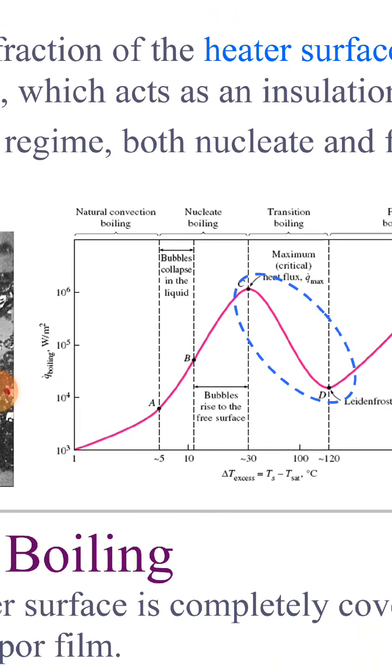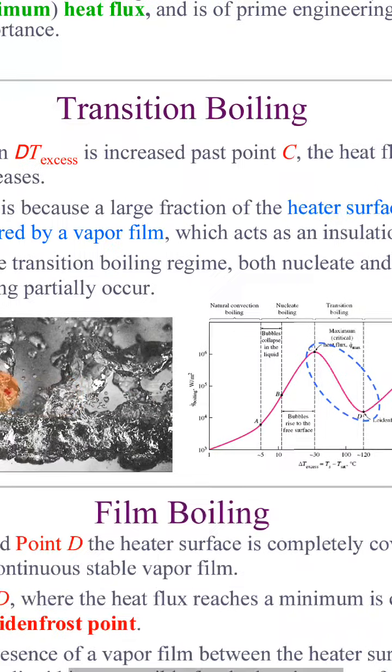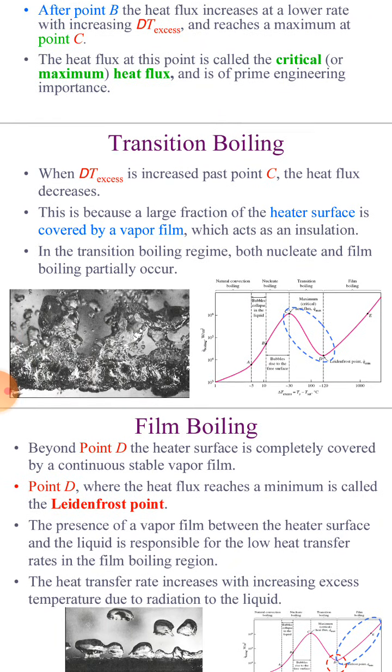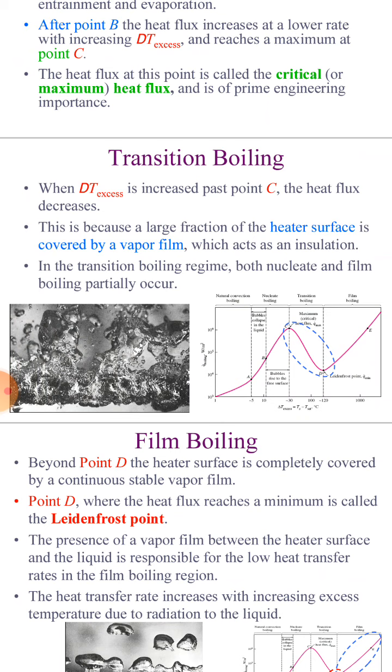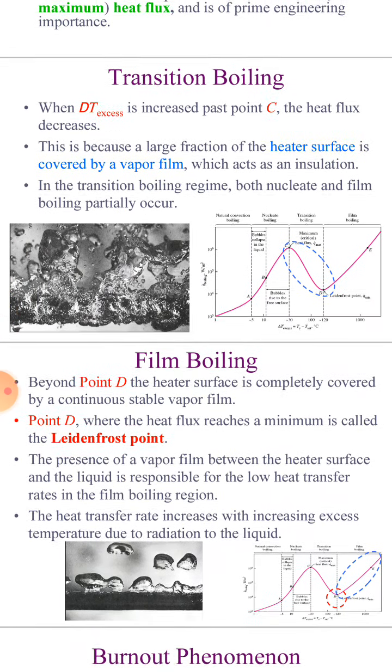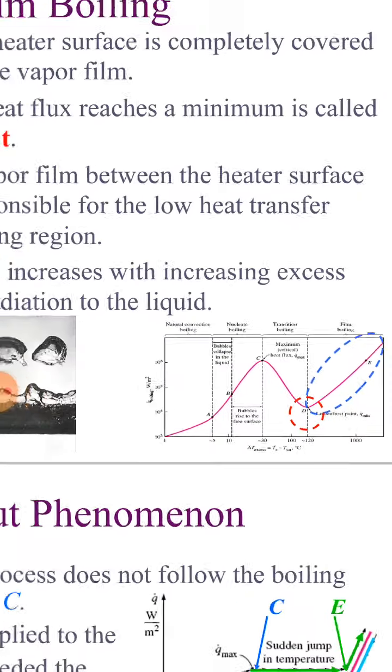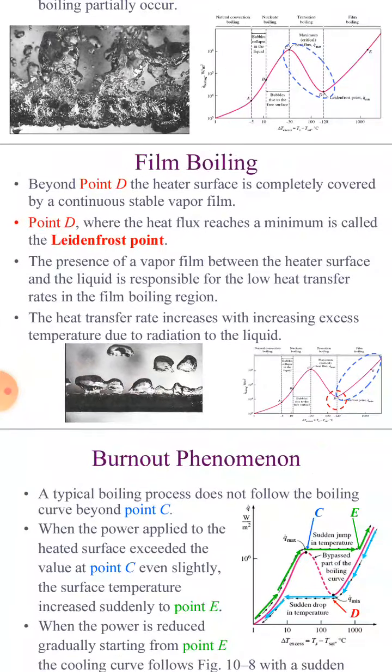This is because a large fraction of the heater surface is covered by a vapor film, which acts as an insulation. In the transition boiling regime, both nucleate and film boiling partly occur. Next, film boiling. This is the last part of boiling, right?